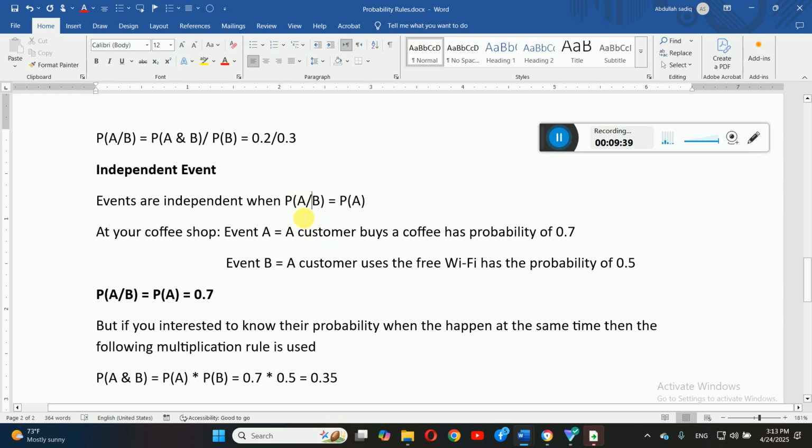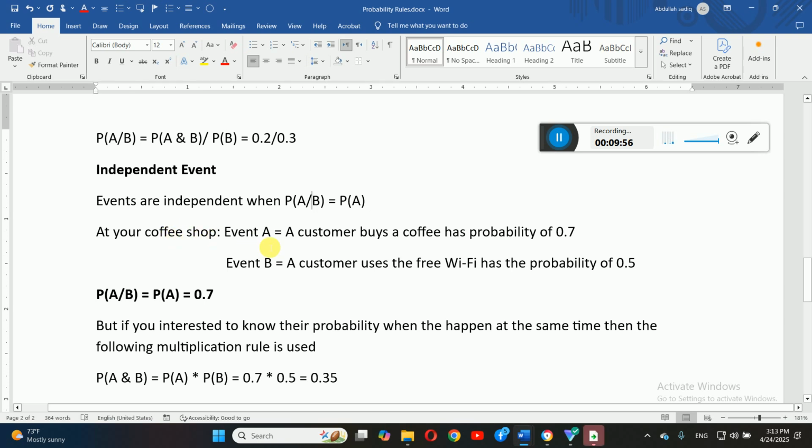So in our example, you can say the probability of A given B is considered independent if it equals the probability of A. It means the probability of B is not affecting the probability of A. So that is why we say the probability of A given B equals the probability of A.